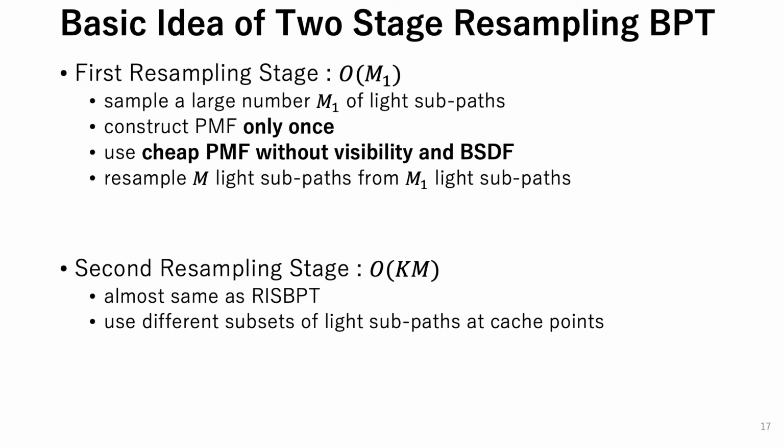In the first resampling stage, m light subpaths are resampled from M1 light subpaths. The second resampling stage is almost identical to the resampling process of RISBPT. The only difference between our second resampling stage and RISBPT is that our method uses different subsets of light subpaths at cache points, while RISBPT uses the same set of light subpaths at cache points. The use of different subsets of light subpaths at cache points can alleviate the path correlation.